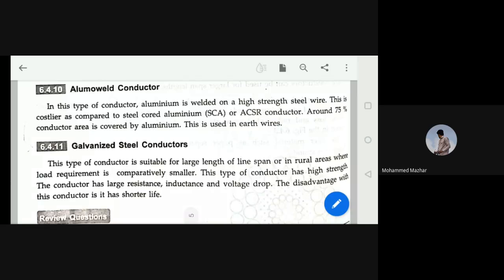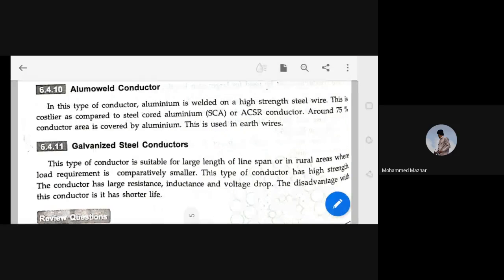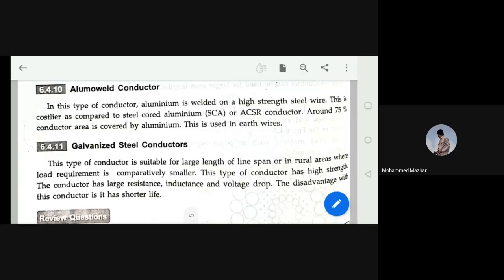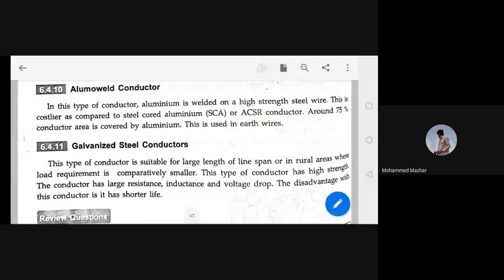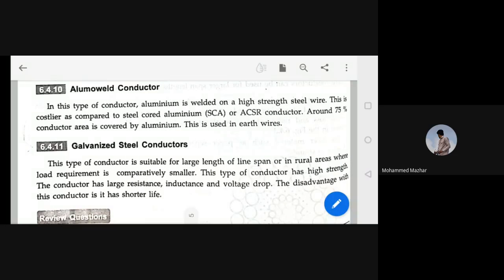Next is the galvanized steel, which seems to be the last. But there are many more in your syllabus actually. There is TACSR, TACAR, TAAAC, such kinds of things. I'll just give the notes of those. Individually, for all these conductor materials, you just need to go through the advantages and learn them as very short notes, nothing else.